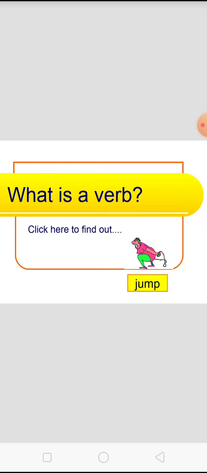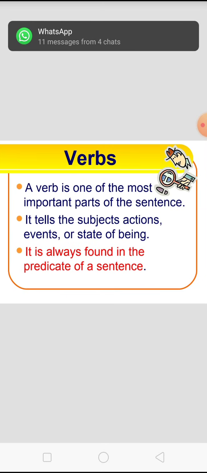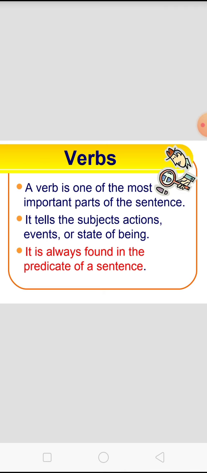A verb is a word used to express an action, a condition or a state of being. Verb is one of the most important parts of the sentence. It tells the subject's actions, events or state of being. It is always found in the predicate of a sentence.